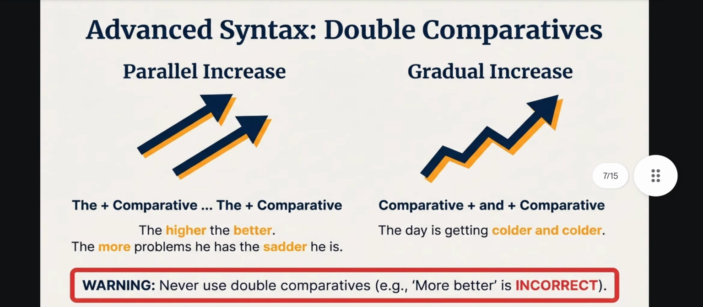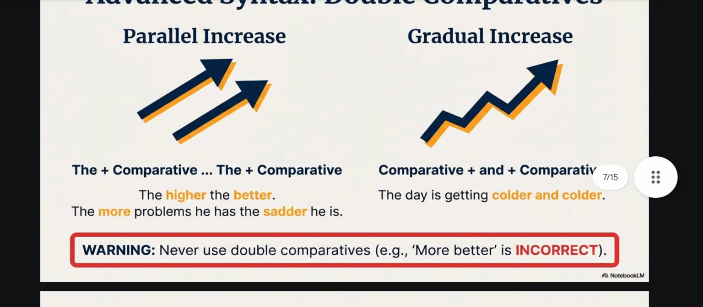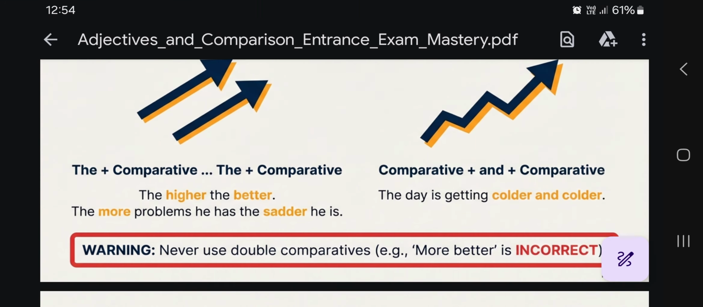In a gradual increase, comparative and comparative: it is getting colder and colder. Never use a double comparative. 'More better' is incorrect.